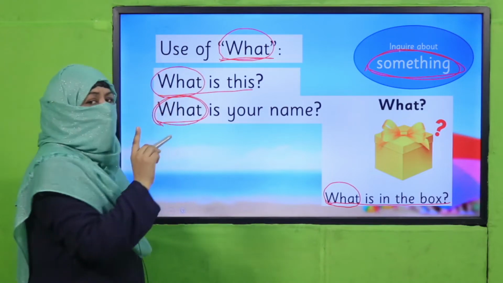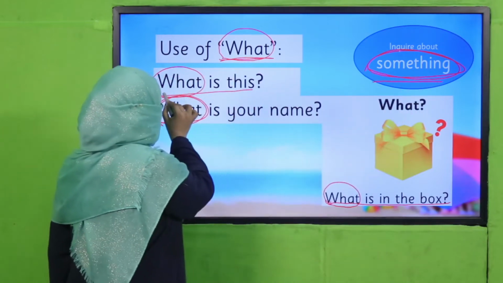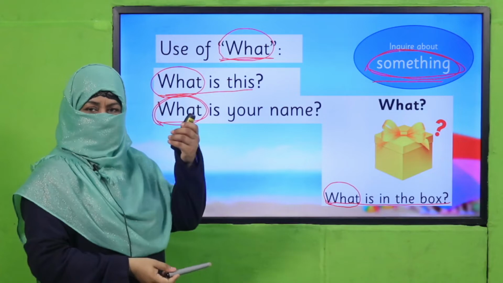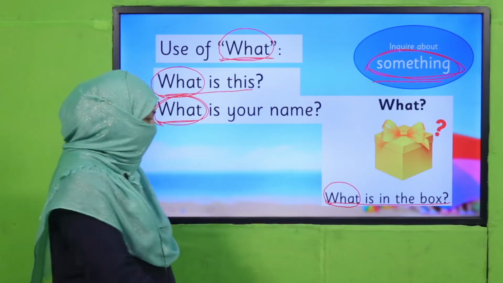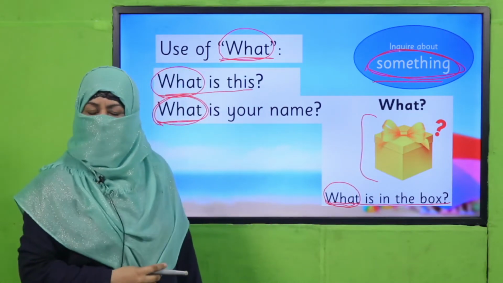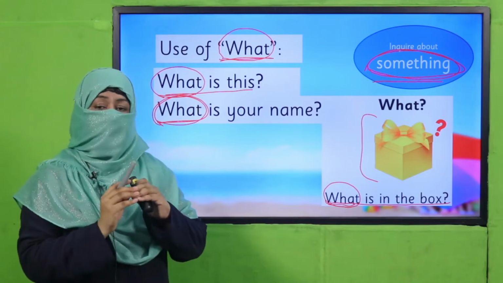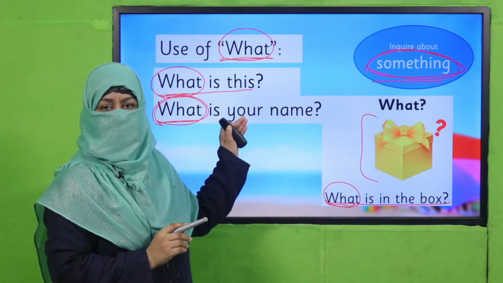It means you have to answer by telling about something. Like, what is this? This is a pen. This is a marker. This is a remote. What is your name? So you have to tell your name. What is in the box? Maybe a present is in the box. It means when you ask a question with what, you have to answer by telling about something.